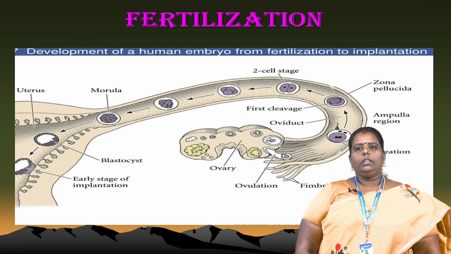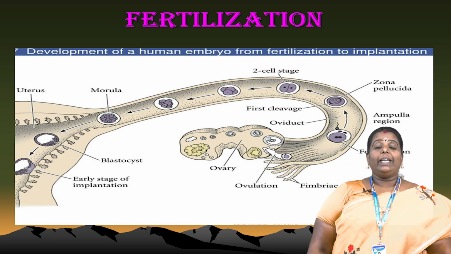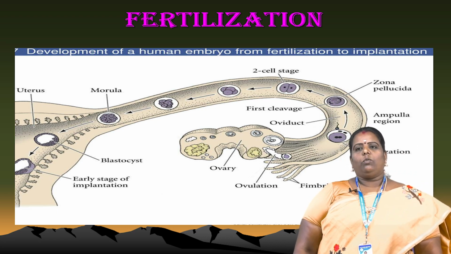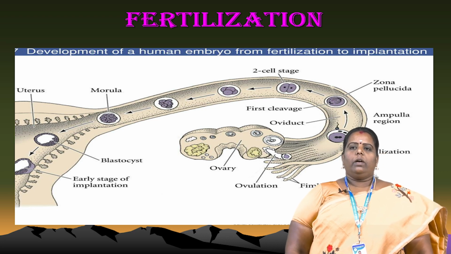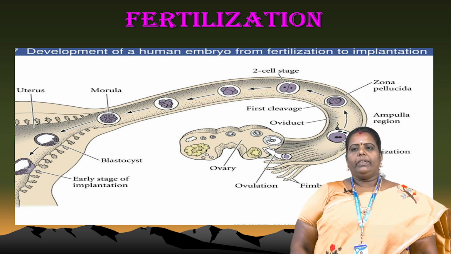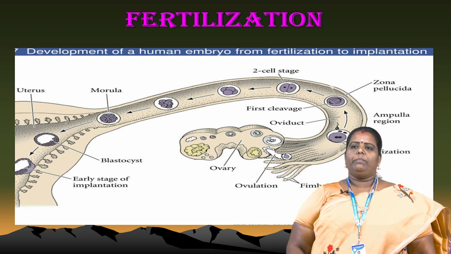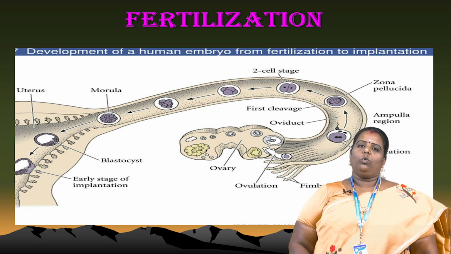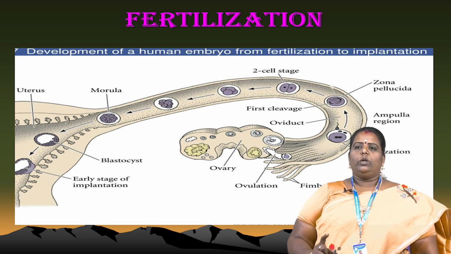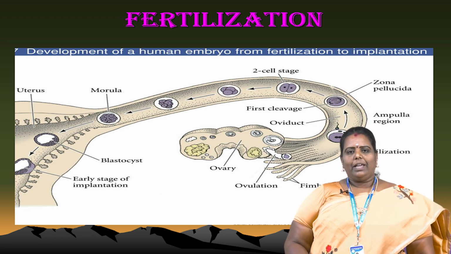Next, this is an amazing picture. We have to know the stages that occur during fertilization. First, the picture shows the ovary. Next, ovulation occurs, and the finger-like projection is called the fimbriae. The egg goes from the ovary to the fimbriae. Already I told you the fimbriae's role is capturing the egg. After that, during fertilization, the egg and sperm fuse and form the zygote.